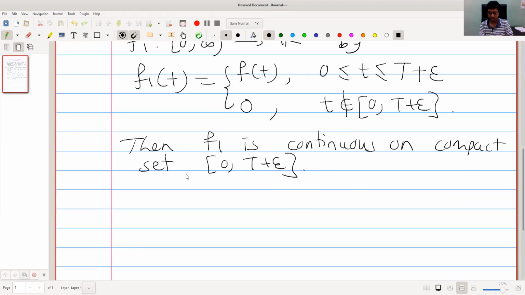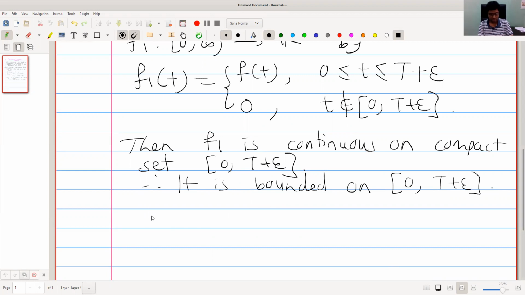A continuous function on a compact set is bounded, and therefore we can say that it is of exponential order on this interval.